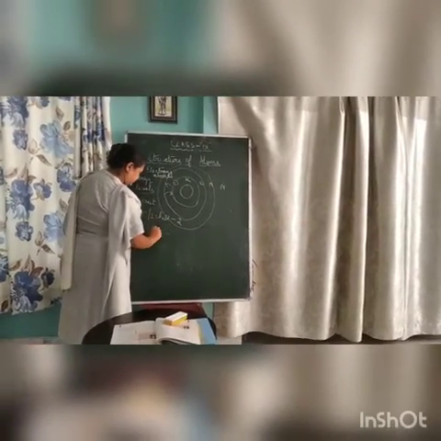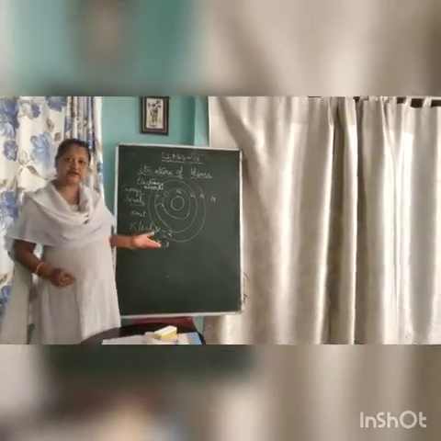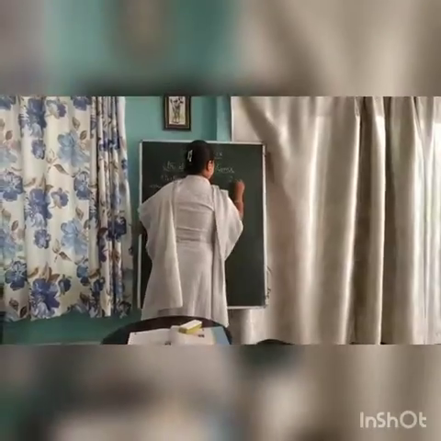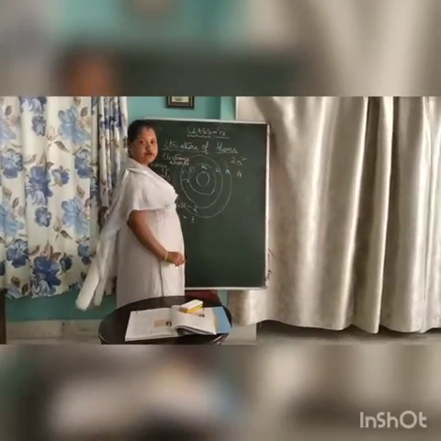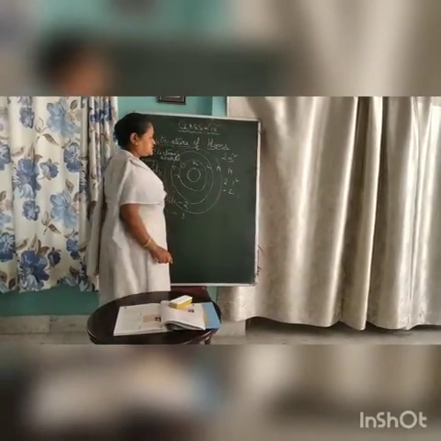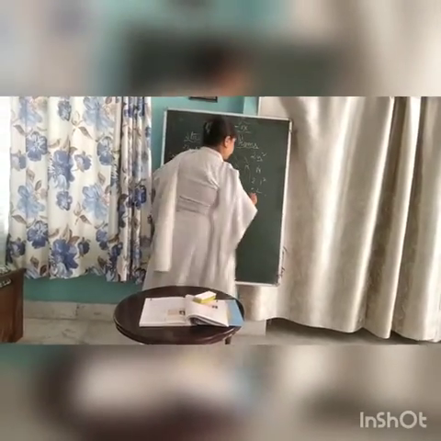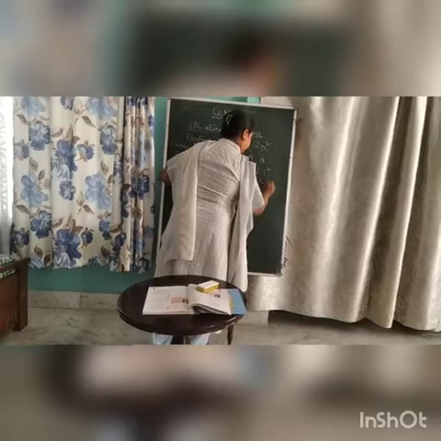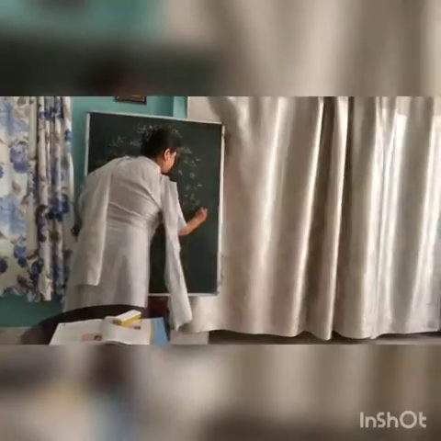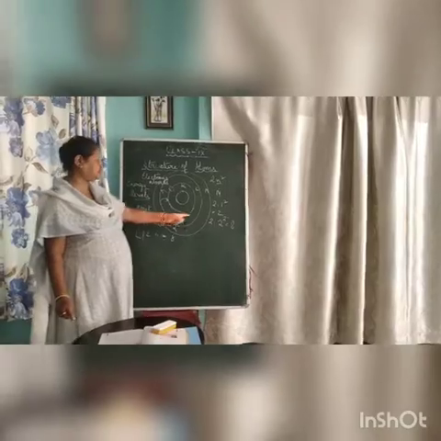In the L shell or the second shell, it is 8, right? There is a formula by which you can find this out, that is 2n squared, where n is the number of the orbit. So 2 into 1 squared is equal to 2. That means the number of electrons that can be accommodated in the first shell is 2. In the second shell n is 2, so 2 into 2 squared, 2 into 4, is equal to 8. So the number of electrons in the L shell or the second shell is 8.